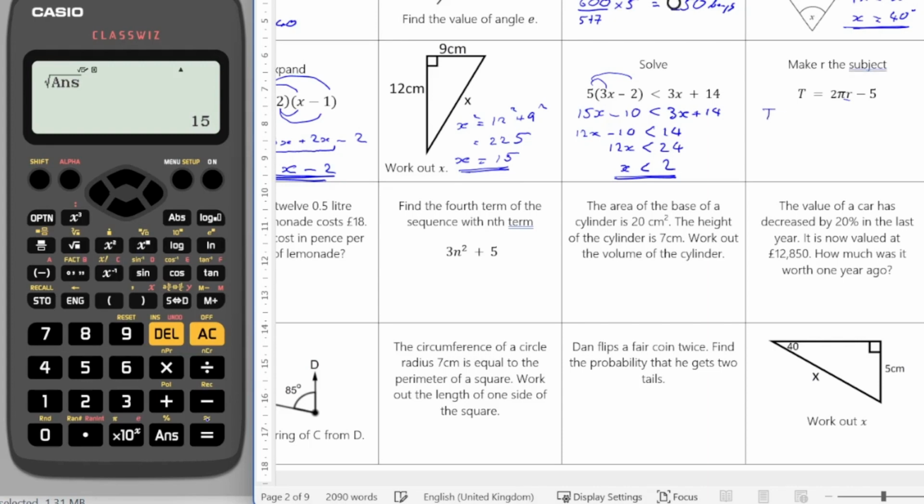So that will give me t plus 5 is equal to 2 pi times by r. Now I want to get rid of the times by 2 pi, so I do that by dividing by 2 pi. So I'm going to say that t plus 5 divided by 2 pi is equal to r. So r is now the subject. If the question had asked me to make r the subject, I would tend to write r first.